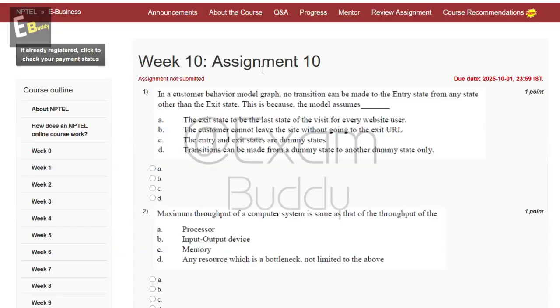Now let's do our assignment, e-business week 10, assignment 10. The first question is: in a customer behavior model graph, no transition can be made to the entry state from any state other than the exit state. This is because the model assumes dash. So these are the options, and the answer of our first question is A: the exit state to be the last state of the visit for every website user.